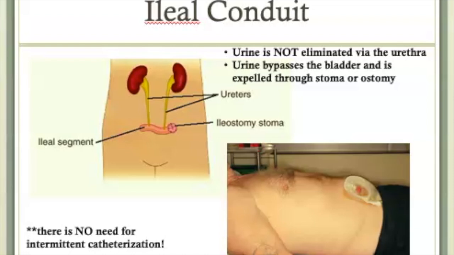Make sure to provide really good skin care to the peristomal skin because urine has a different pH than skin, which can cause skin breakdown if it remains in contact with the skin for any length of time. Another potential complication is backup of urine into the ureters or kidneys due to an overfilled bag or kink in the ureters. This could result in significant kidney injury, so monitor urine output regularly.